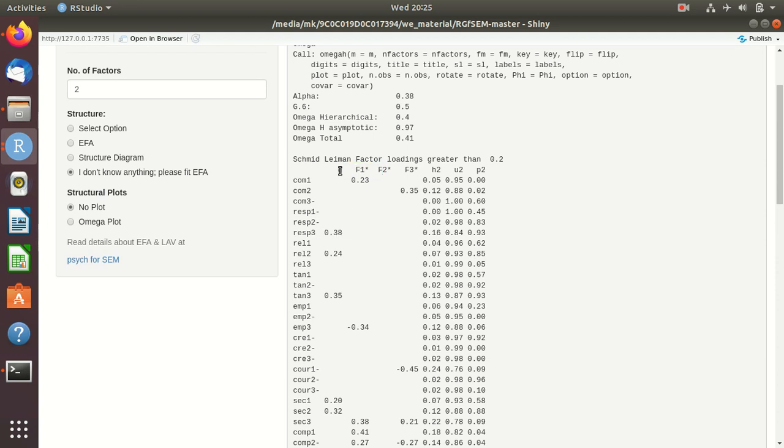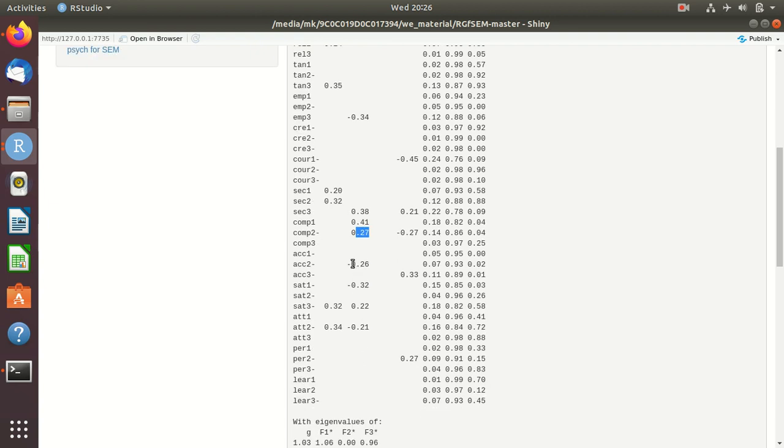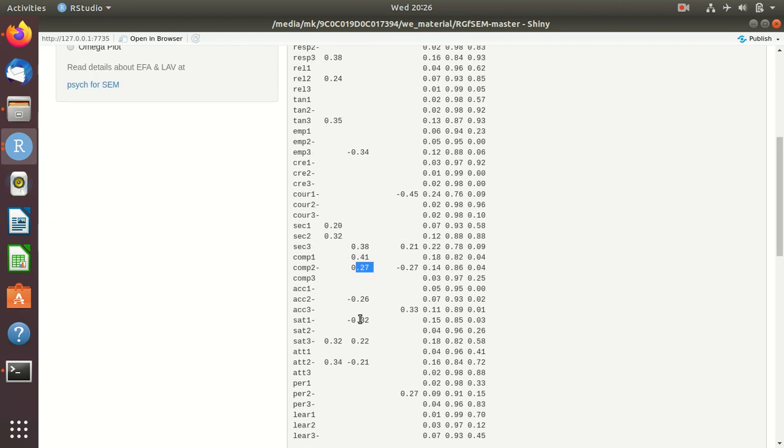You see here there are some factors, F1, F2, F3, something like that, and there is a general factor. Now if you look at F1, this F1 has few loadings from service quality factors and few loadings from behavioral factors. There is one positive loading from satisfaction, but most of the loadings are from the service factors. Now suppose I pick up satisfaction, there are three variables here. Only one variable has a positive loading and one has a negative loading.